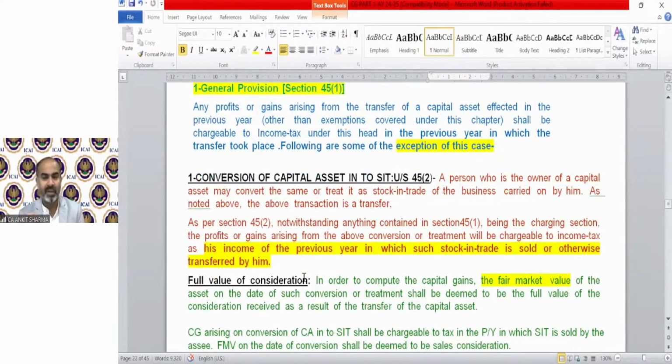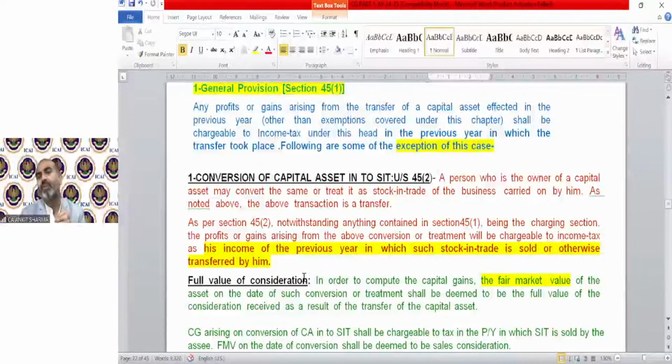You might remember that in the definition of transfer, section 2(47), the first point was sale, exchange, and relinquishment. The second point was extinguishment. The third was compulsory acquisition under any law, section 45(5). And I told you that we will discuss section 45(5) in detail later. The fourth point was conversion of capital asset into stock in trade, section 45(2). And that also, I said, we will discuss later in detail.